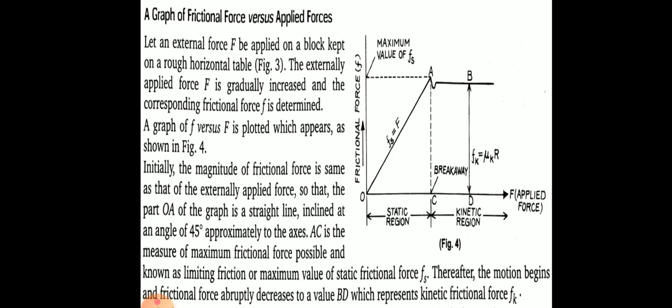Since graph is inclined straight line, so as externally applied force increases, accordingly frictional force increases up to certain limit given by point A. The point A describes limiting condition.